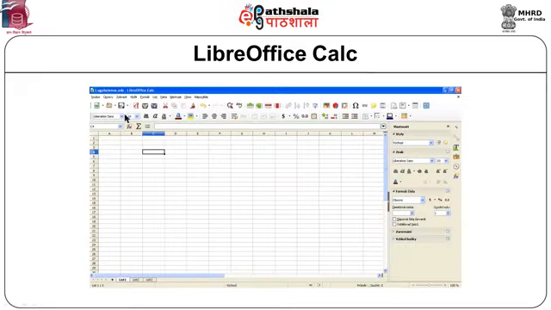You can see different toolbars. At these intersections, they are cells, and a particular cell is selected. Each cell has a column and a row number. The surprising part over here is that if you read the menu bar, it is in some other language. Earlier we discussed that LibreOffice supports a lot of languages. This is one example where we are using a different language. Even the data we type can be in some other language.